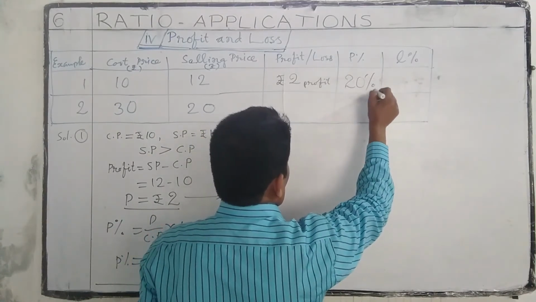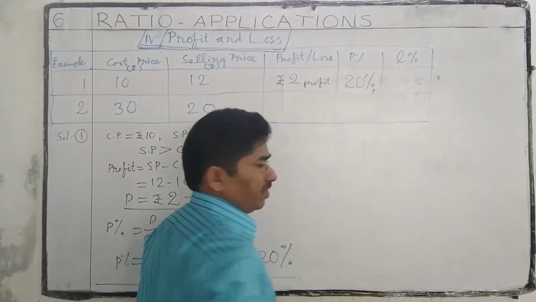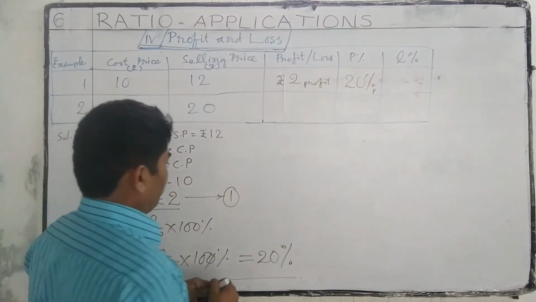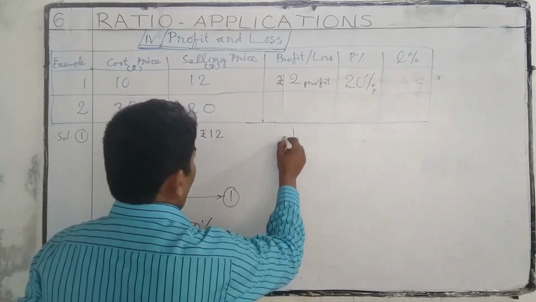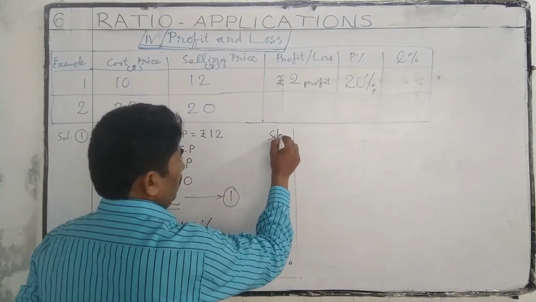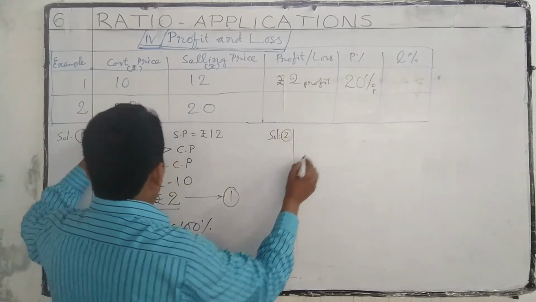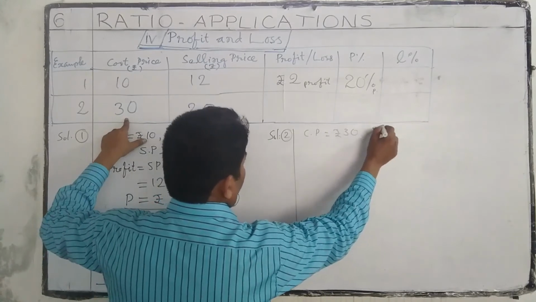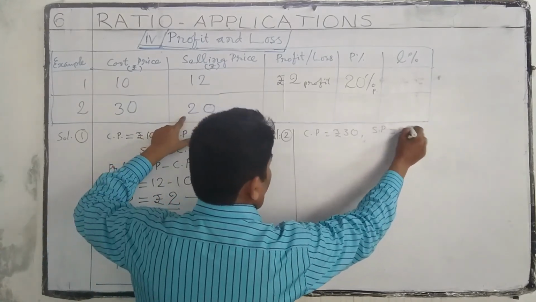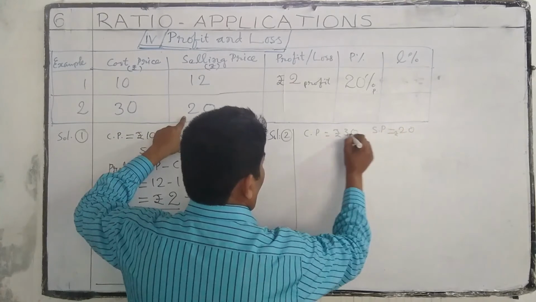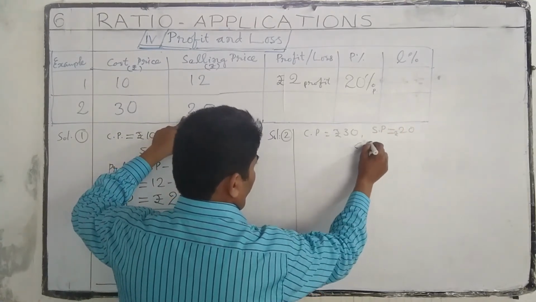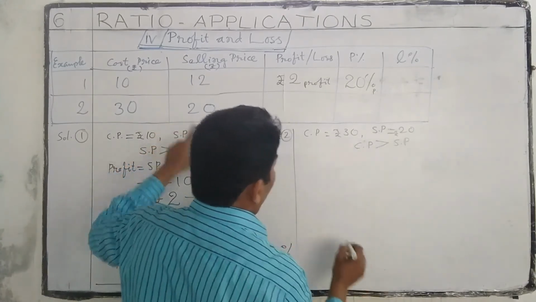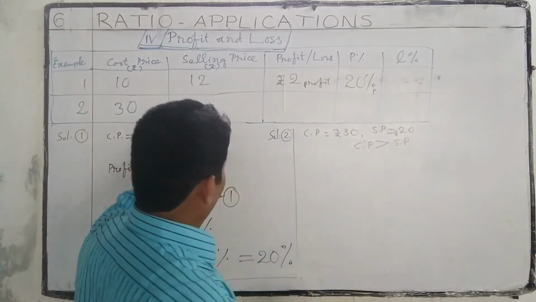20% is profit. Next, second problem. Cost price is 30 rupees. Selling price is 20 rupees. So here cost price is greater than selling price, so we get a loss.